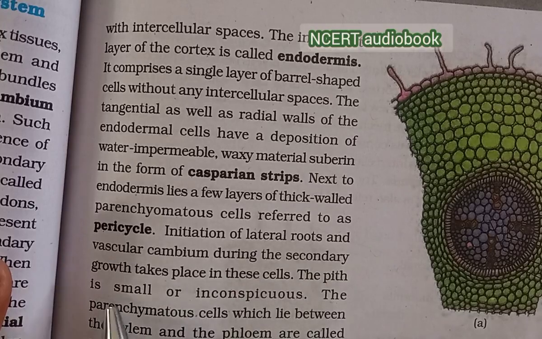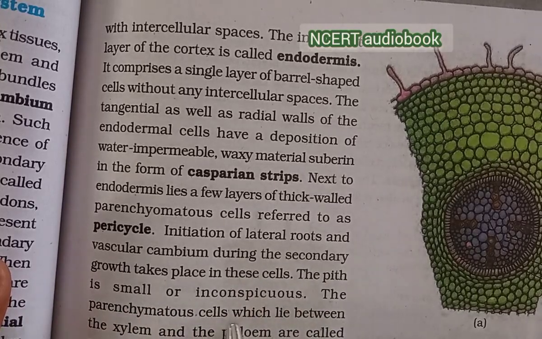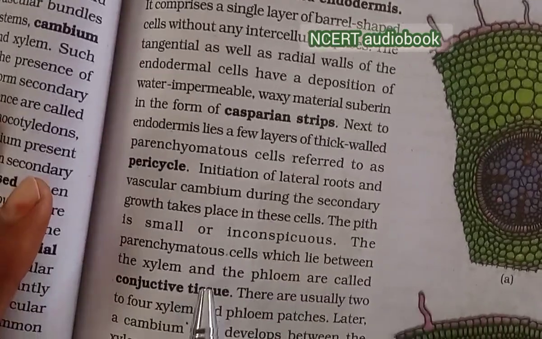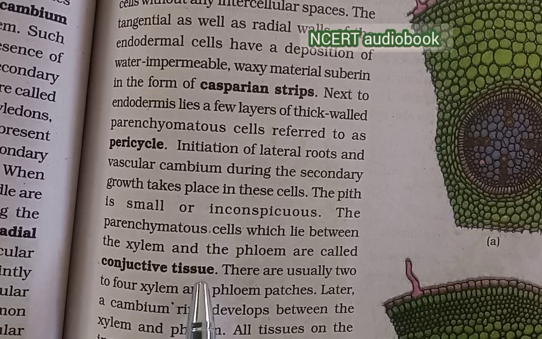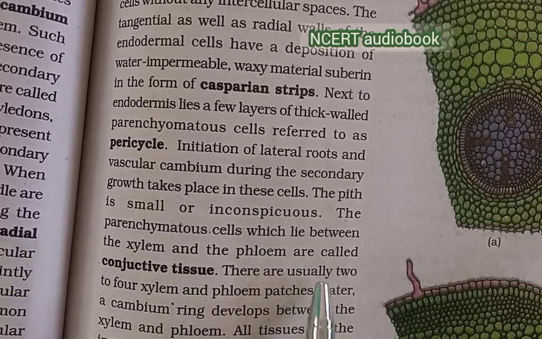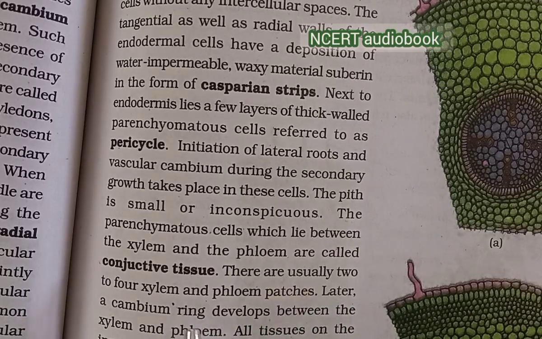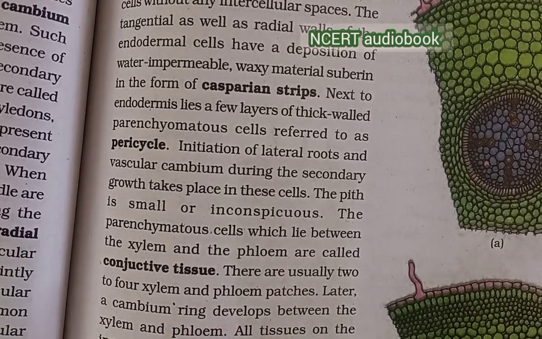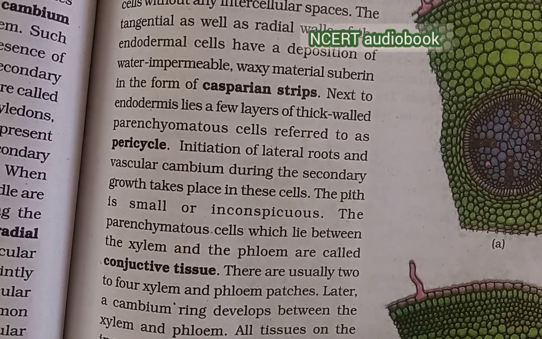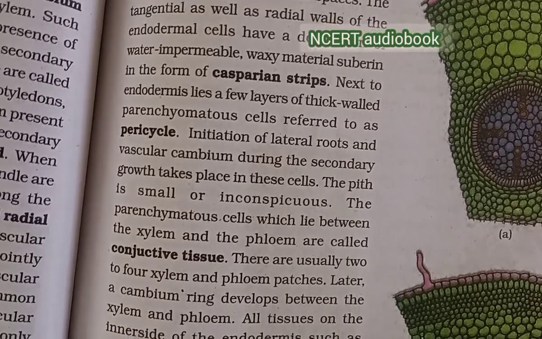The pith is small and inconspicuous. The parenchymatous cells which lie between the xylem and phloem are called conjunctive tissue. There are usually two to four xylem and phloem patches. Later, a cambium ring develops between the xylem and phloem. All tissues on the inner side of the endodermis, such as the pericycle, vascular bundles and pith, constitute the stele.